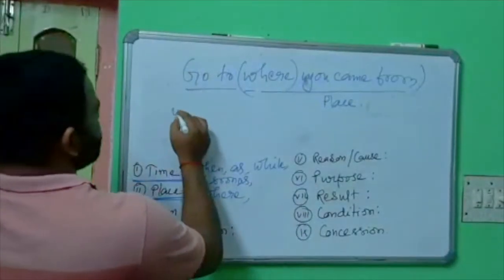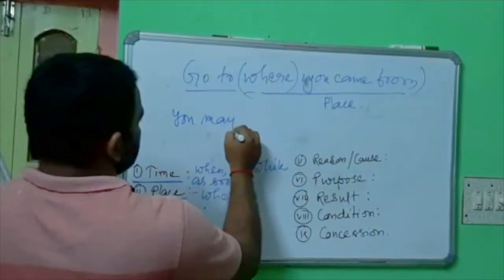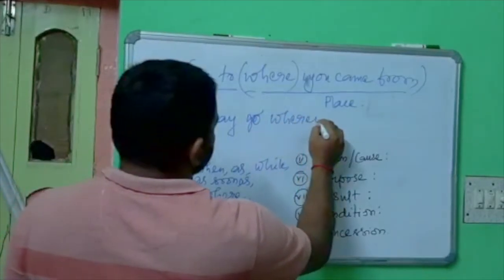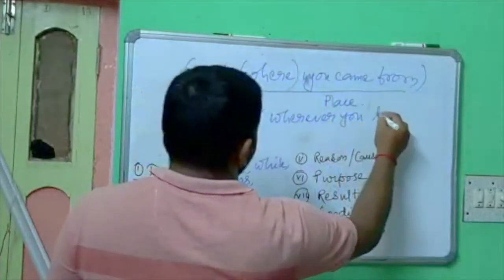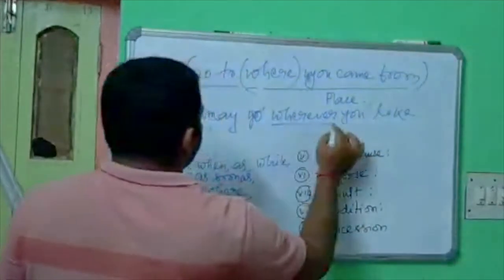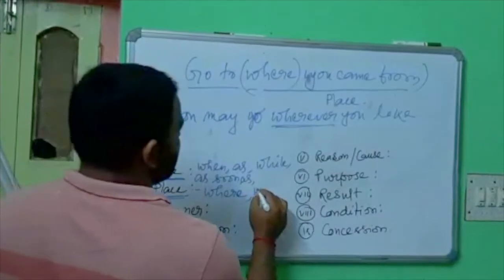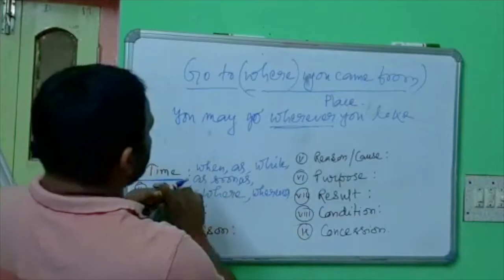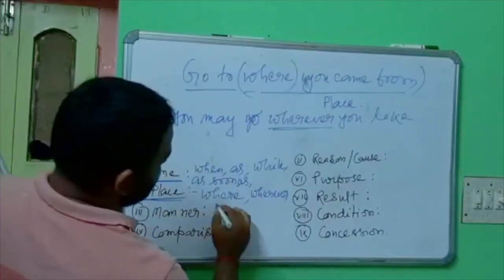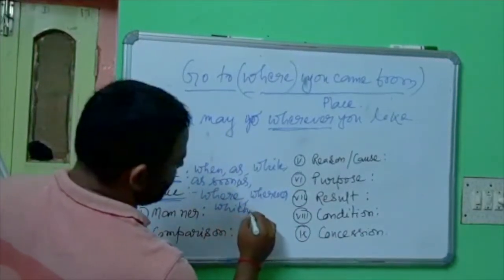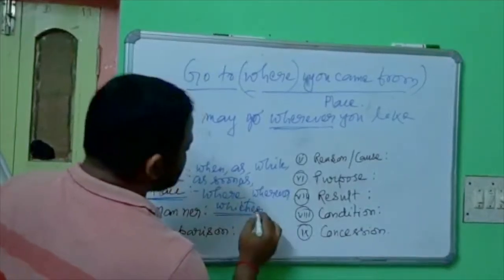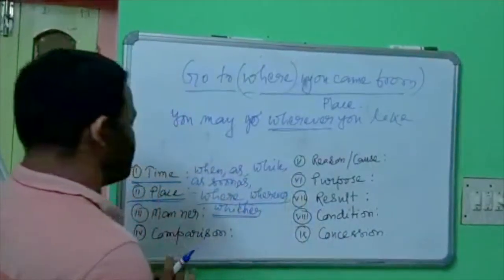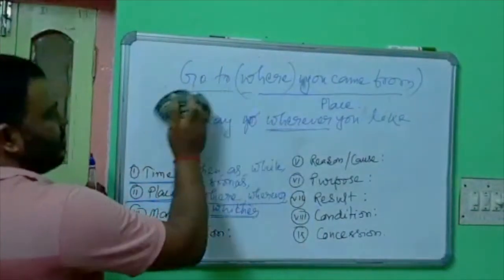You may go wherever you like. That means wherever can be used as the linking word. Whither is another word that can be used, but these are not frequently used. These are the two words that are frequently used in a sentence as an adverbial clause.